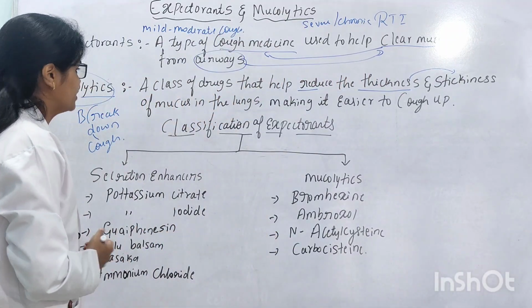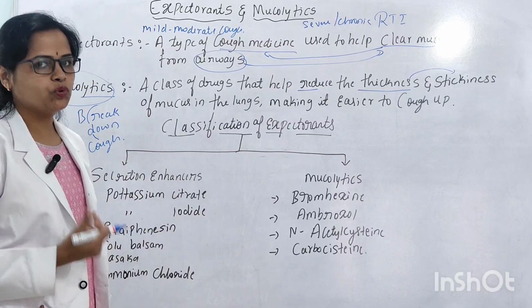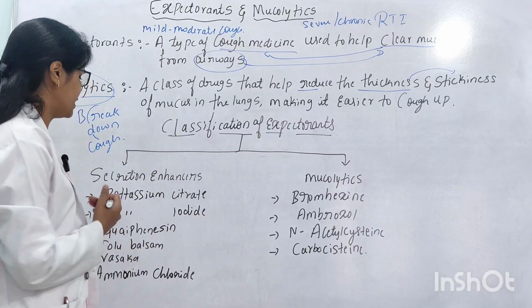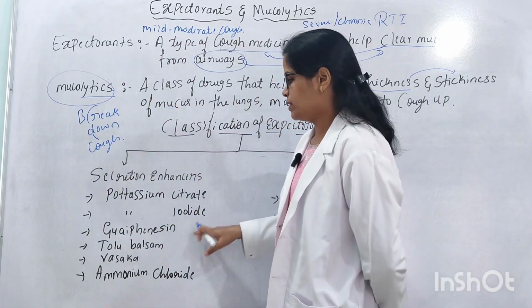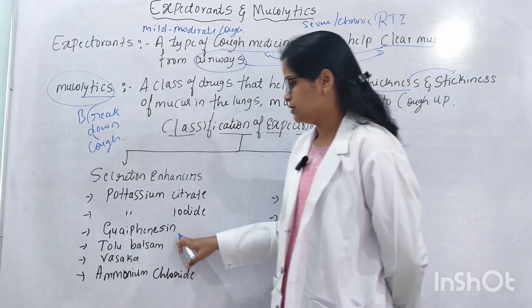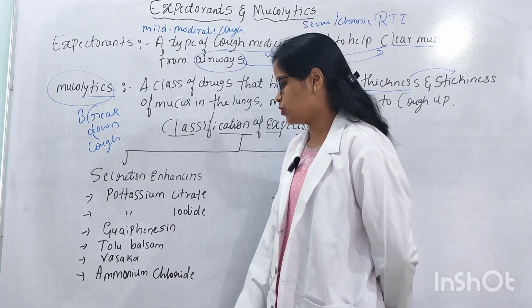Here the expectorants are divided into two types: secretion enhancers and mucolytics. Secretion enhancers are potassium citrate, potassium iodide, guaifenesin, tolu balsam, vasaka and ammonium chloride.